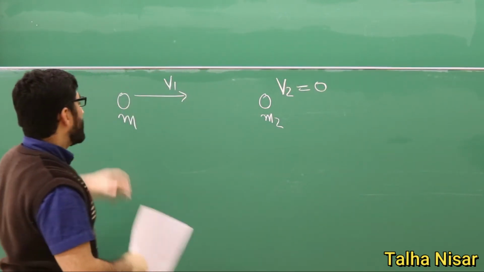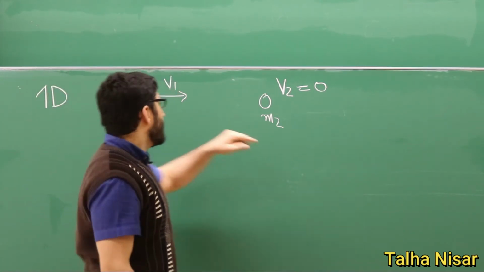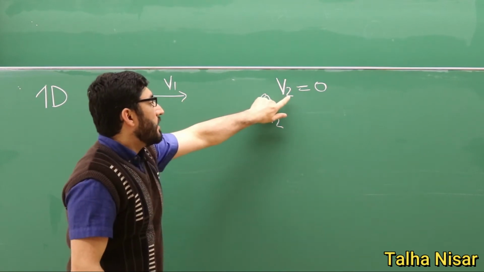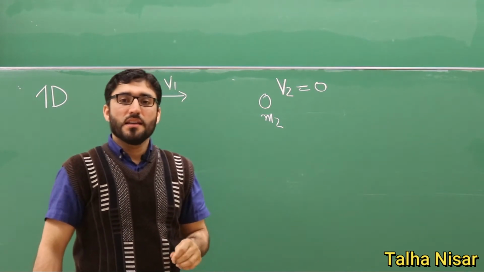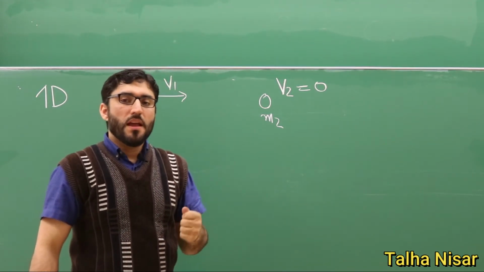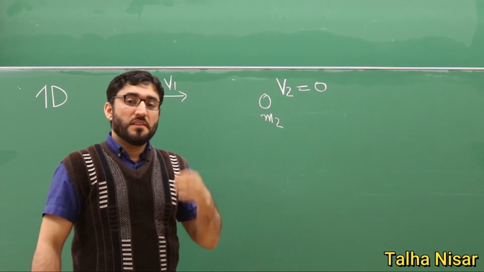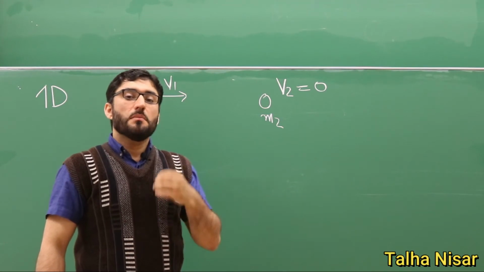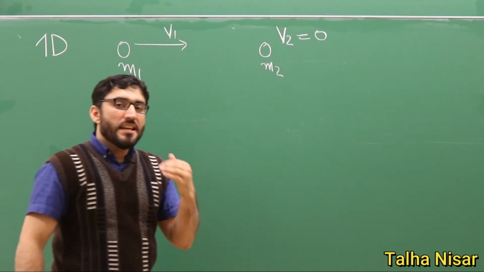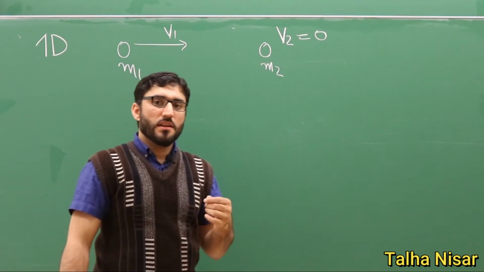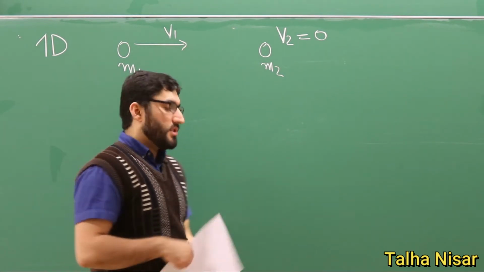So this m1 is moving with the velocity v1, and it's moving towards m2, and it collides with m2, and we want to know what is happening to the velocities of the individual particles after the collision. In the previous examples, we were mainly concentrating on the kinetic energies and the momentums, and now we want to see what's happening to the velocities.